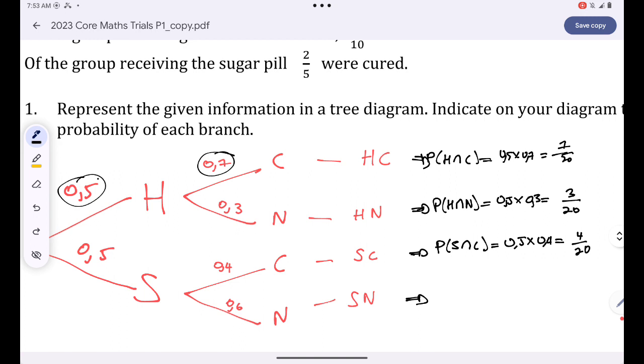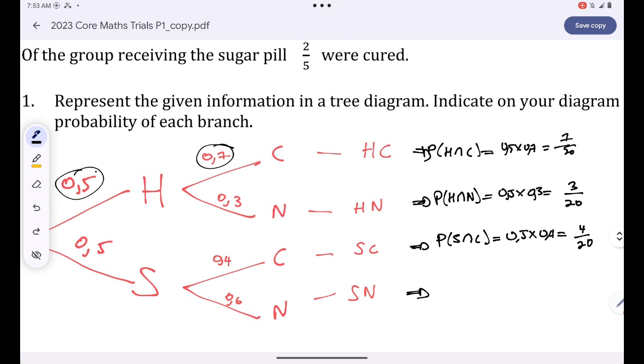Let me check: 4 over 10 multiplied by 1 over 2, yes. And then the probability of taking a sugar pill and still not getting cured is 0.5 multiplied by 0.6, which is equal to 6 over 20.